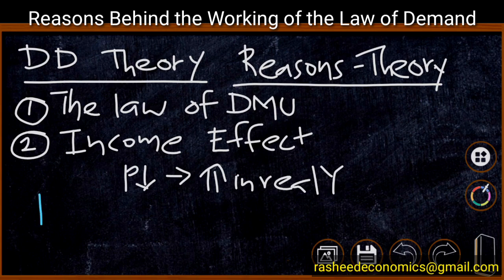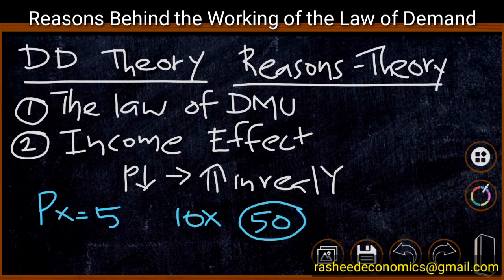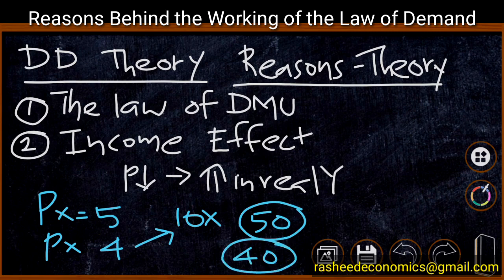For example, suppose the price of product X is 5 rupees and the quantity demanded of the commodity is 10x. Normally the consumer requires 50 rupees to purchase 10x because the consumer needs 10x. Suppose the price of the commodity decreases to 4. Automatically, in order to purchase the same old quantity, that is 10x, the consumer requires only 40 rupees.